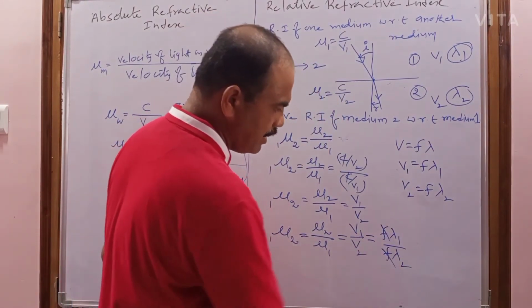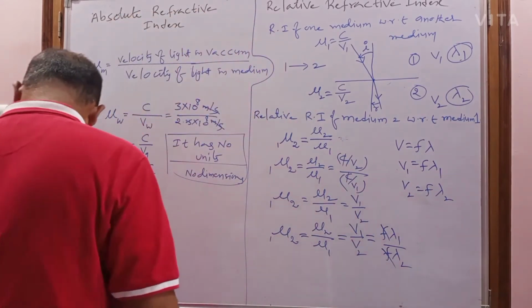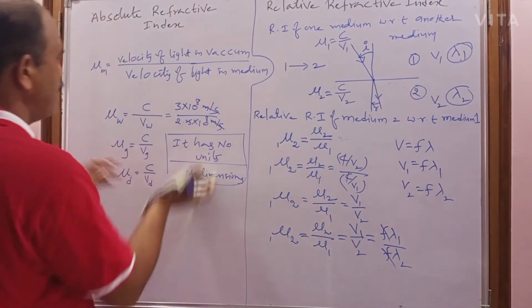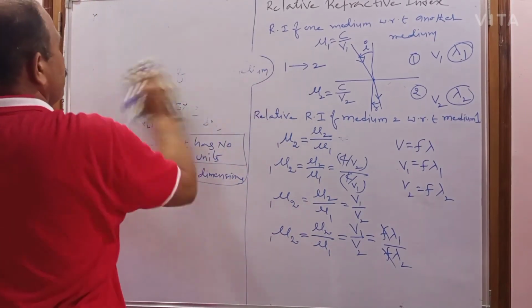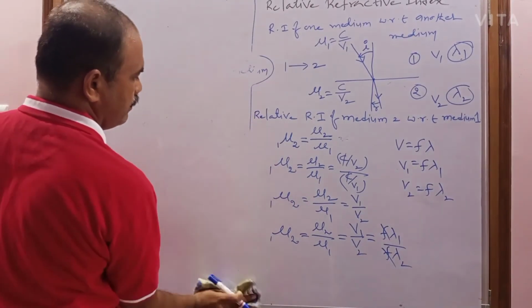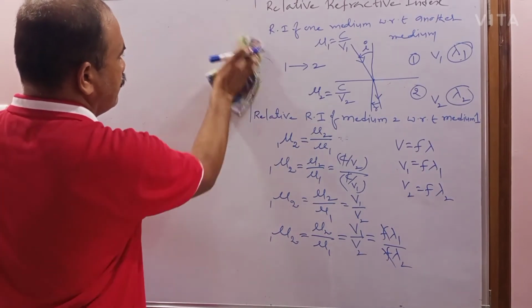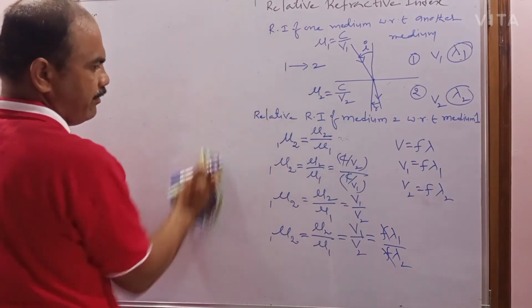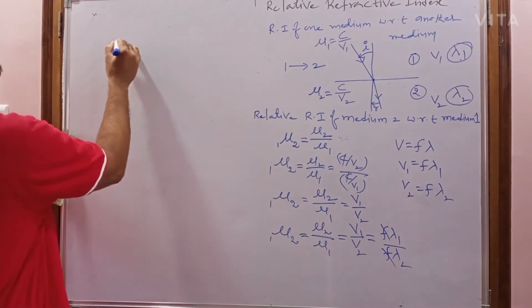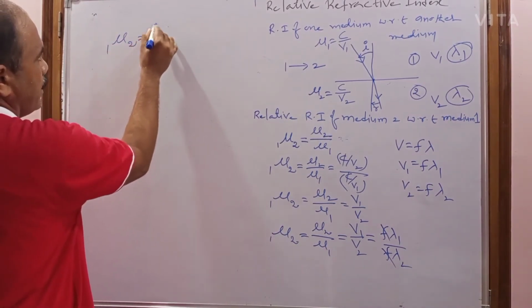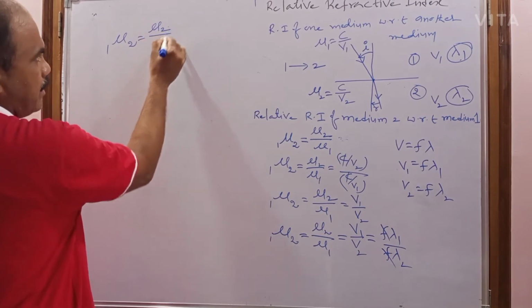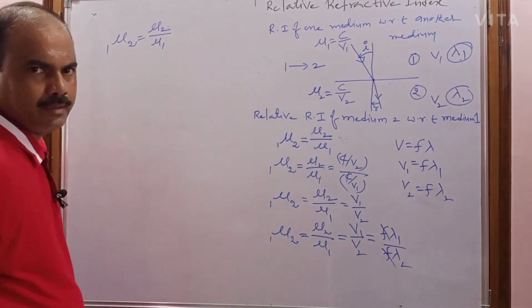f and f will be cancelled. Then what do you get? So what remains? f and f will cancel. What you get is: relative refractive index of medium 2 with respect to 1 equals the ratio of the absolute refractive index of medium 2 by medium 1.